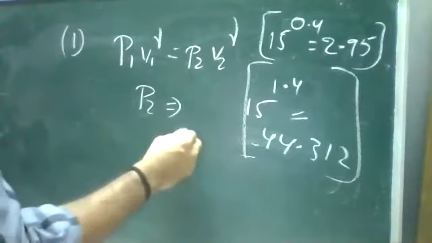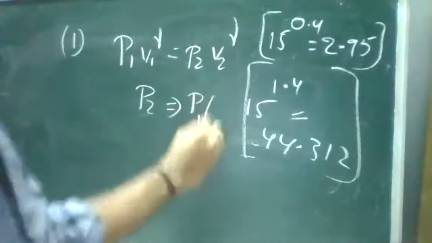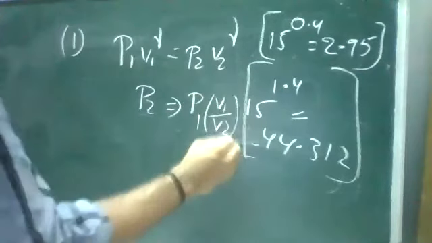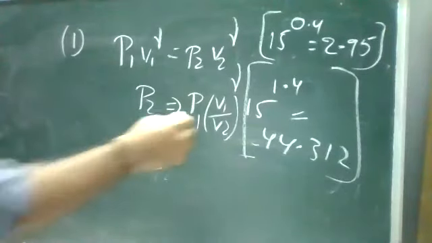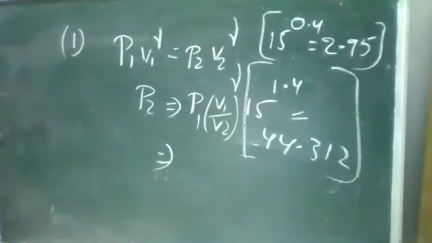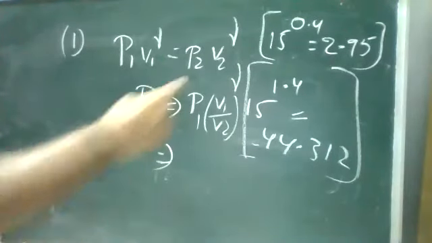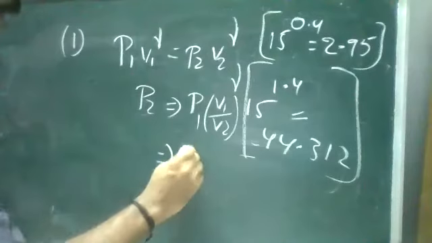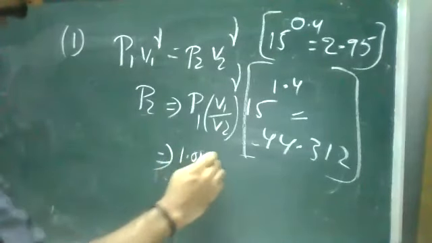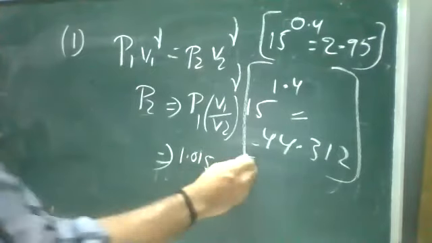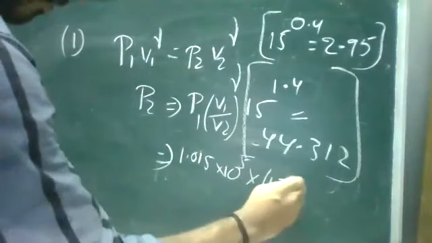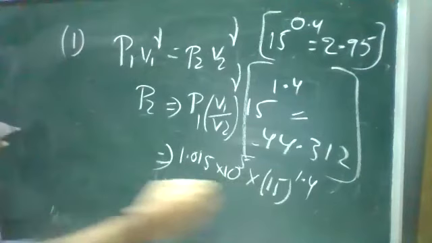To get P2, we need V1 by V2 whole power gamma. P2 is equal to P1 into V1 by V2 whole power gamma. P1 is nothing but 1.01 into 10 power 5, and V1 by V2 is nothing but 15. So it is 1.01 into 10 power 5 into 15 power 1.4.